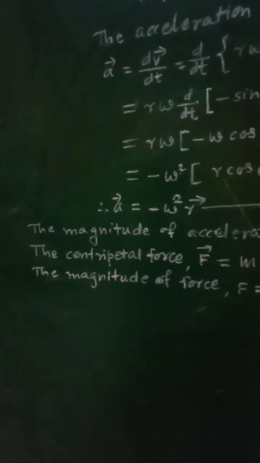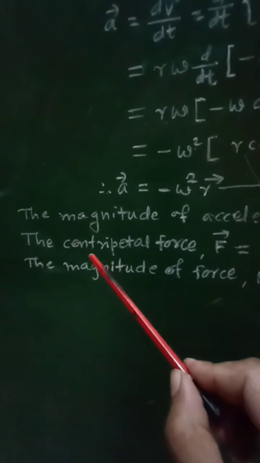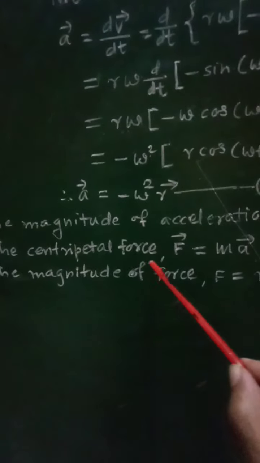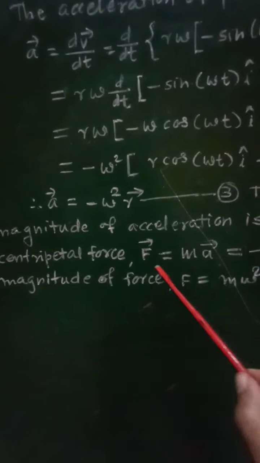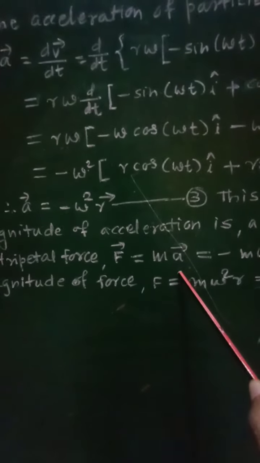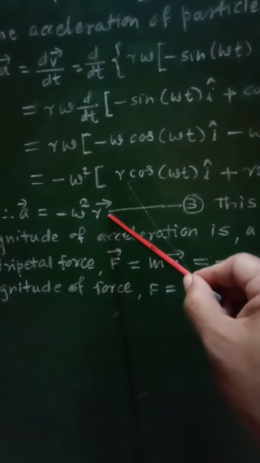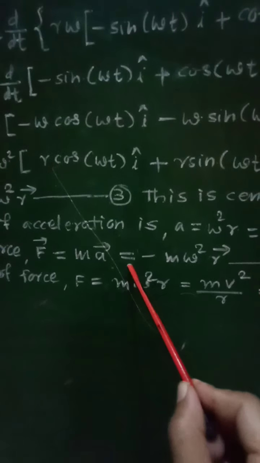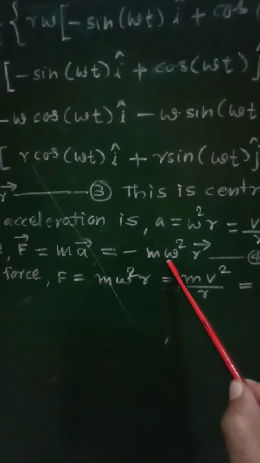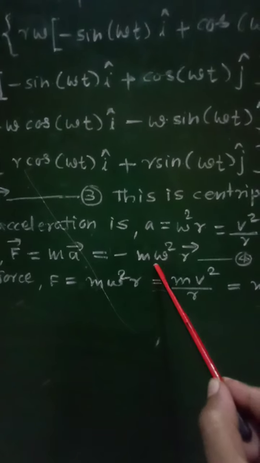Now the centripetal force which causes this acceleration will be given in the vector form as centripetal force F, according to Newton's second law of motion, F is equal to ma. But A we know is minus omega square r, and therefore this force will be given as minus m omega square r, equation number 4. So this represents the centripetal force acting on that particle performing uniform circular motion.